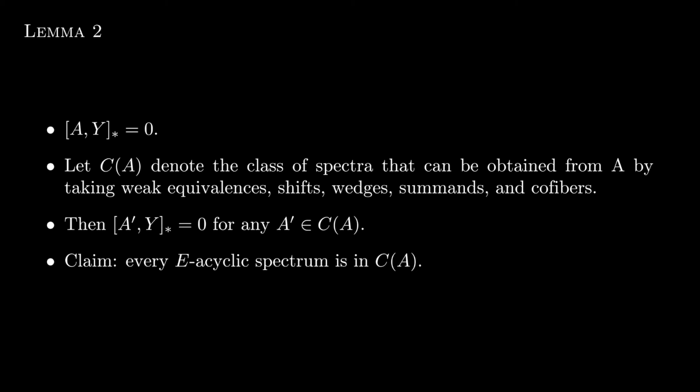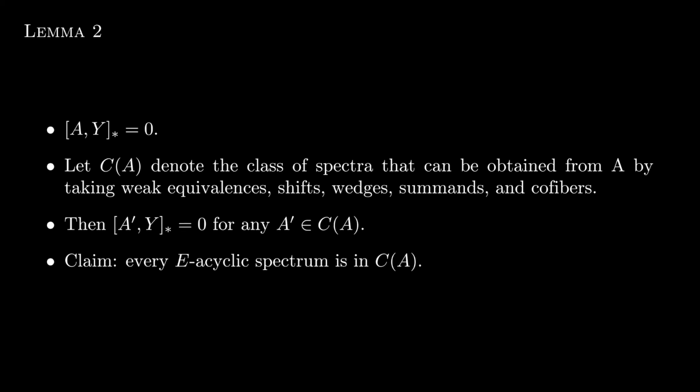We claim that every E-acyclic spectrum is in C(A). We aren't claiming that C(A) is precisely the class of E-acyclic spectra, just that it contains the E-acyclic spectra. If we can show the claim, we will effectively show that the graded Hom of an E-acyclic spectrum into y is 0, or that every morphism from it to y is 0, which shows that y is E-local. So we just need to prove the claim.